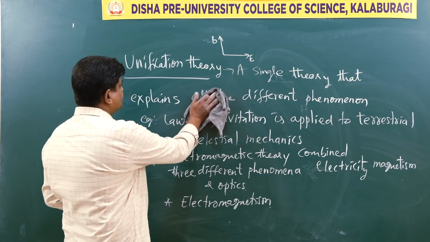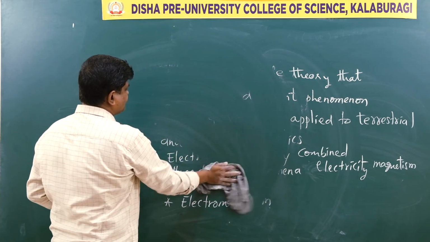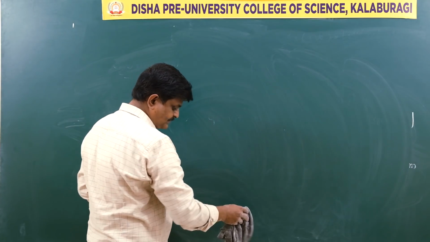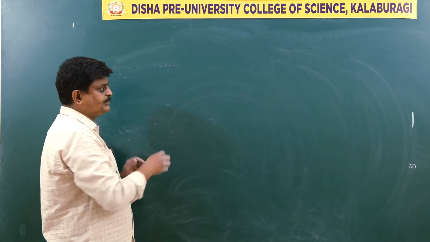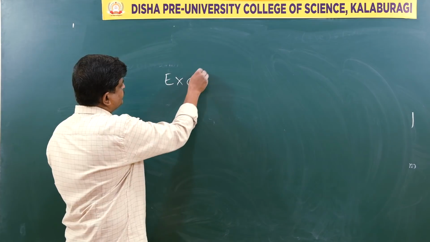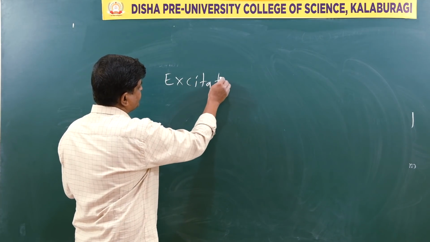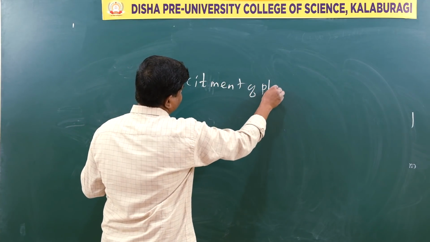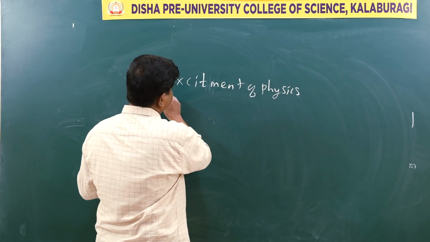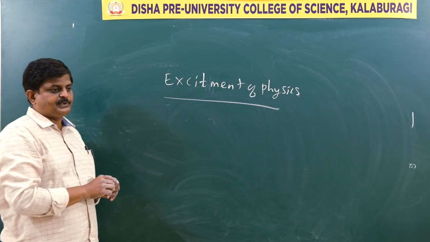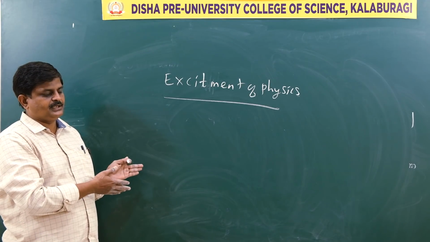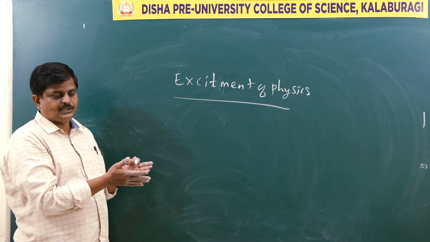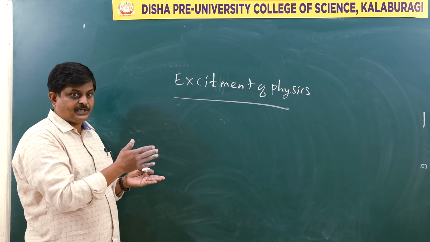Now we move on to one more concept called the excitement of physics. What is excitement? Just as you are hearing this lesson, you have seen many interesting facts we have revealed. So what is the excitement of physics? Just now we have seen that with the help of physics it is possible to understand the universe not only at a macro level, even at a micro level.